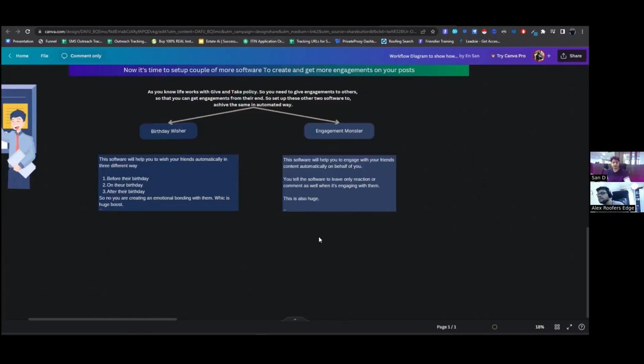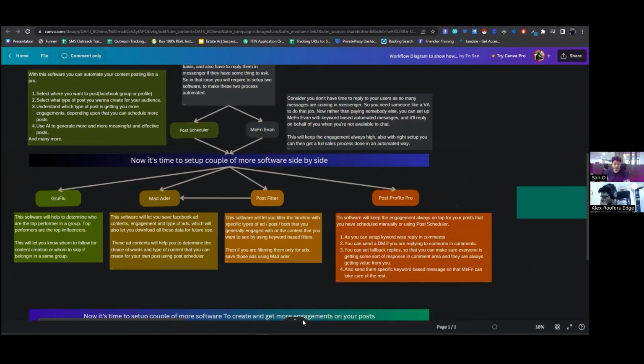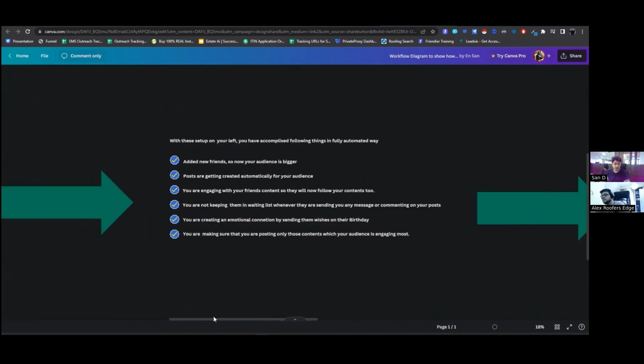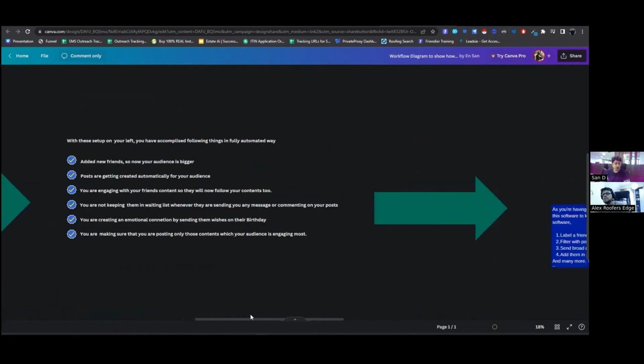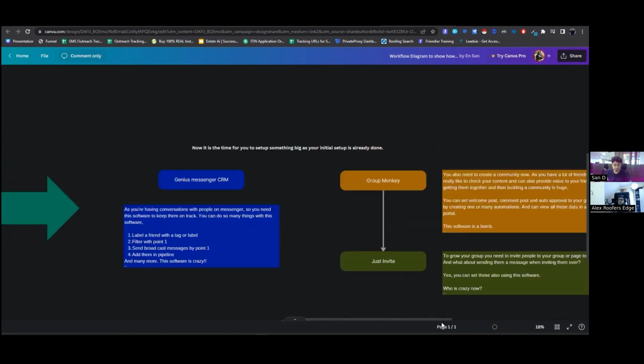I have suggested that after this, you already have the engagement setup, scheduling, audience, everything done. Now if I can scroll a bit, I went a little further. These points you have already completed, right? So after that, what I'm suggesting is that you now need 3 other software to make the whole process even more useful to you. The first is Genius Messenger CRM. You already have an account on it.